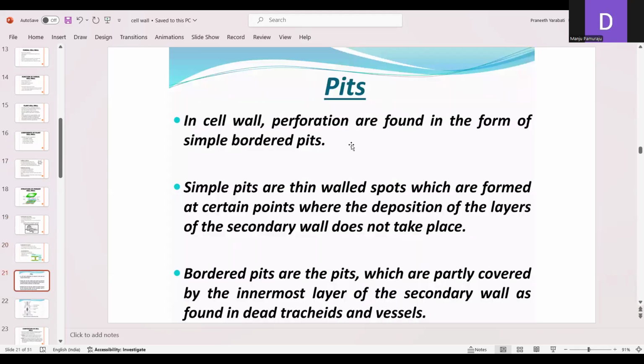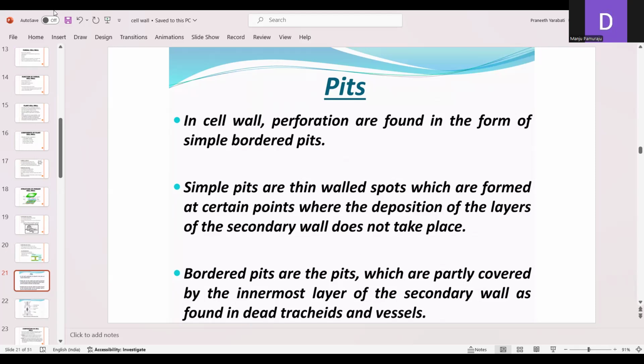Next is the pits. In the cell wall, perforations are found in the form of simple and bordered pits. Simple pits are thin-walled spots which are formed at certain points where the deposition of the layers of the secondary wall does not take place. Then there are bordered pits.